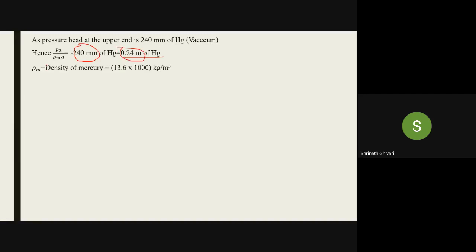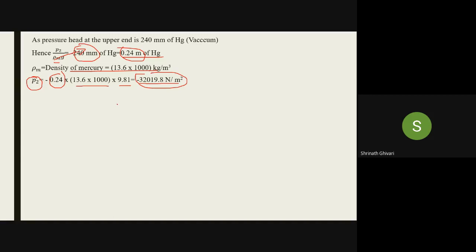Now rho m, the density of mercury, is 13.6 into 1000, so P2 equals minus 0.24 into 13.6 into 1000 into g. This P2 is negative, and P1 is 15 kilonewton per meter square.